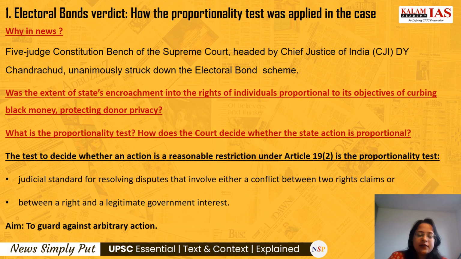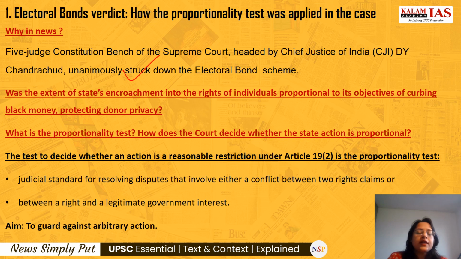So the first article that we are going to discuss today is about the proportionality test, which the five-judge constitution bench of the Supreme Court applied to unanimously strike down the electoral bond scheme. So what is this proportionality test? What is so disproportionate in this very matter of the electoral bond scheme?